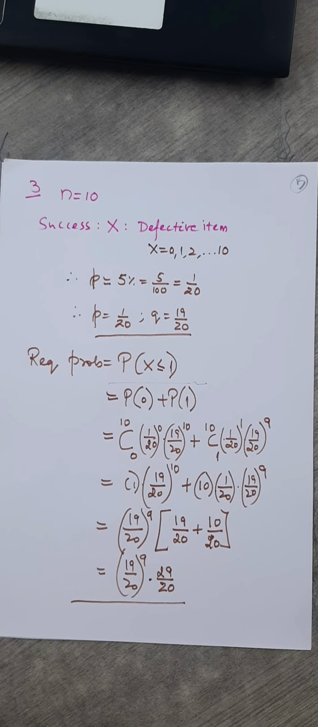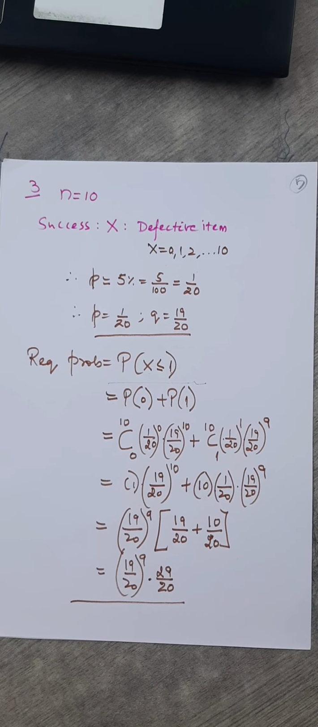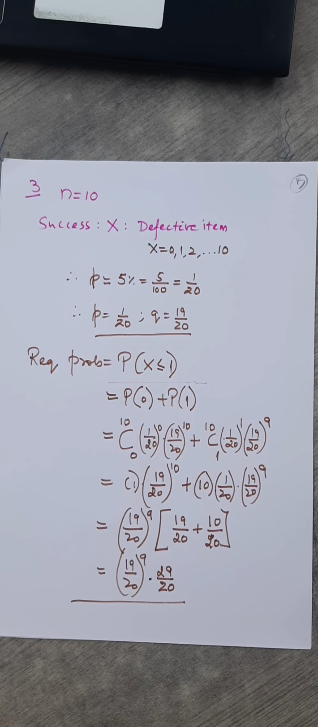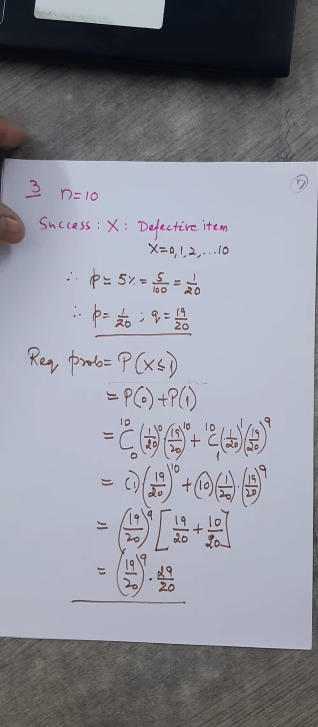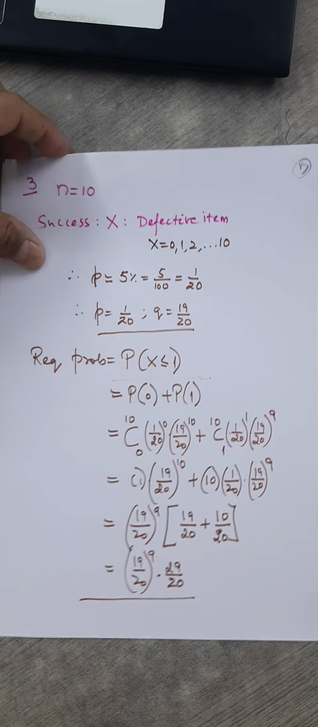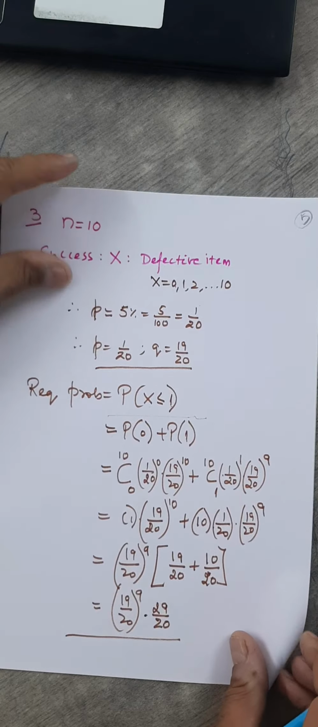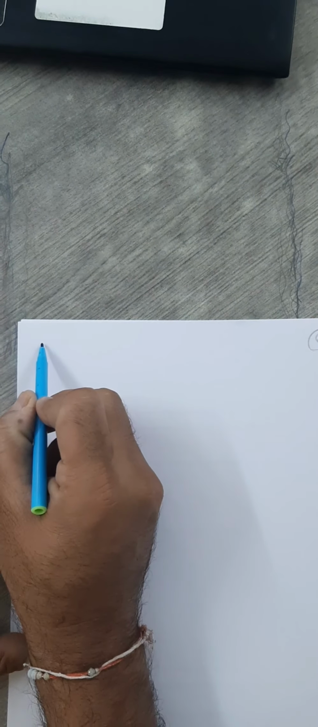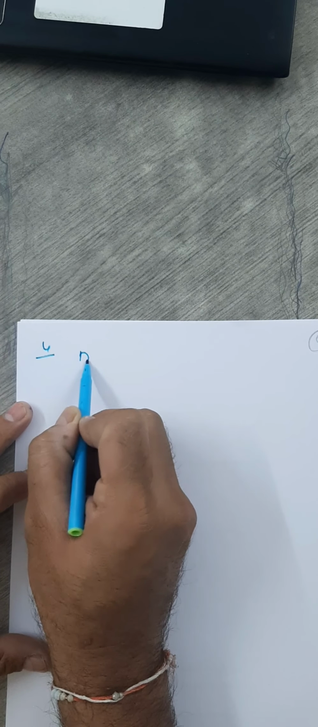What about the next question? 5 cards are drawn successively with replacement from a pack of 52 cards. Okay, right. So how many trials? 5 trials. Number of trials equals 5. Let me start with that. So I'll write first, number of trials here. Question number 4: number of trials equals 5.